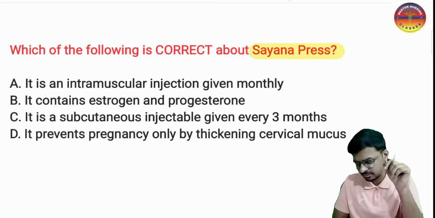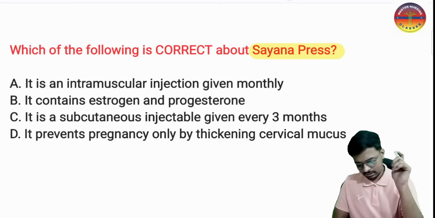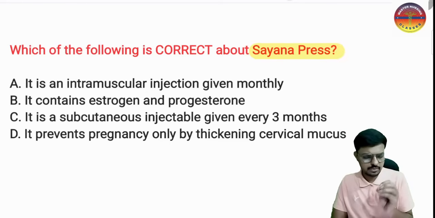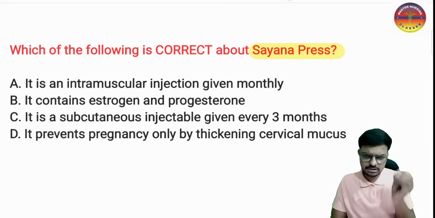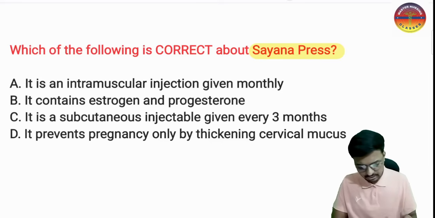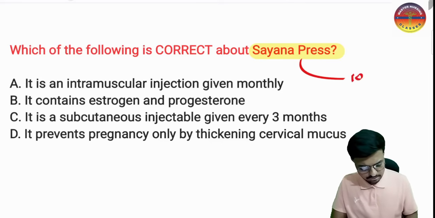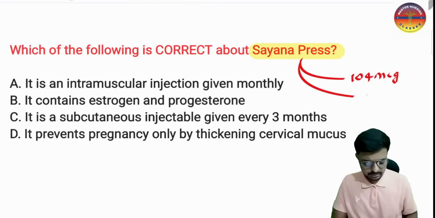Sir, what is the difference between Cyanopress and Antara? Very simple. Both have DMPA only. Inside both there is only depot-medroxyprogesterone acetate. There is no change, but the dose is different. The Cyanopress dose is only 104 microgram, and this Cyanopress I am going to give by the subcutaneous route.